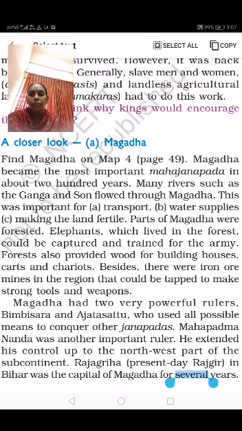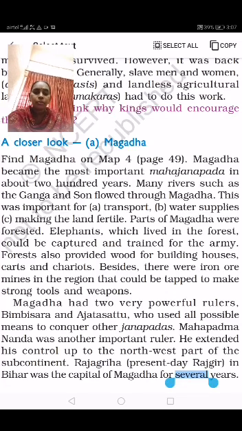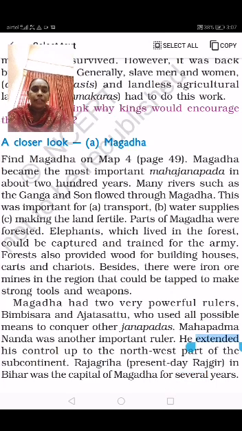Parts of Magadha were forested, and surrounding Magadha there is forest area also. In the forest, wild animals also live. So elephants which lived in the forest could be captured and trained for the army. The elephants were used in the army, in the battlefield also.